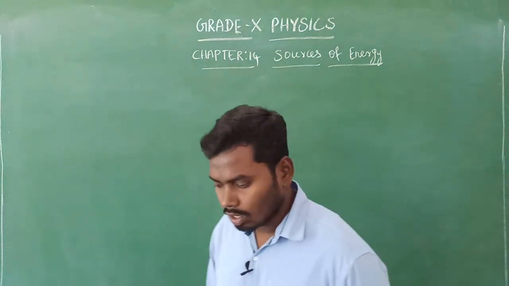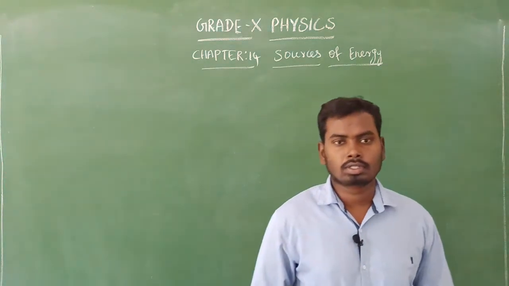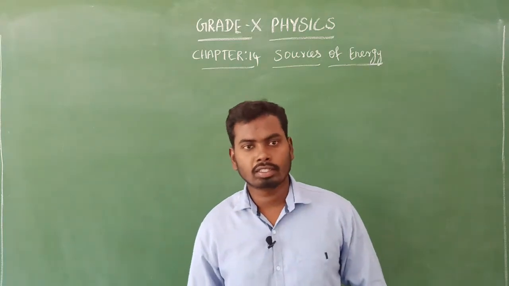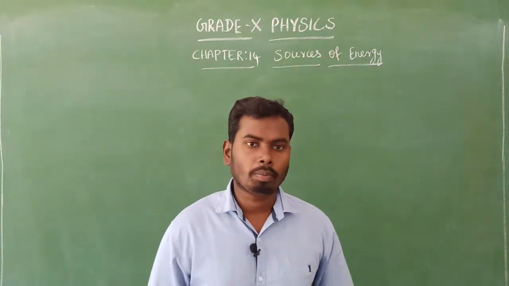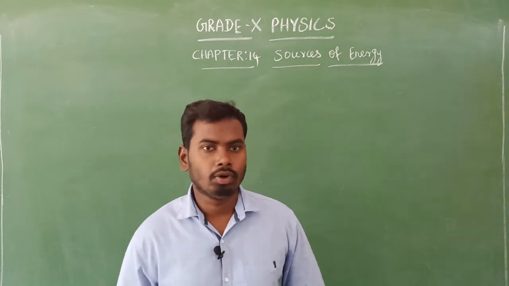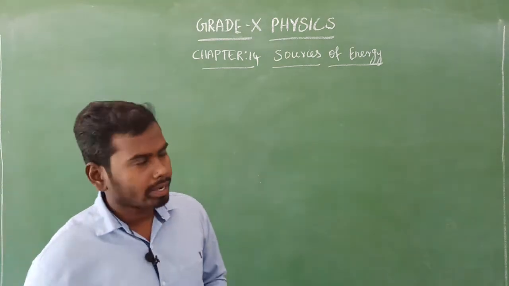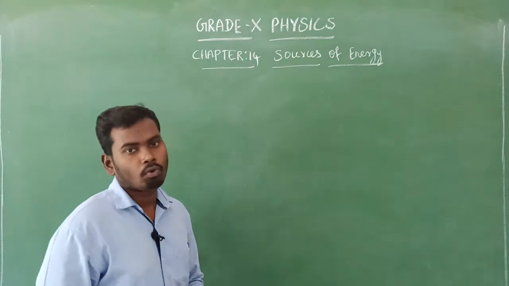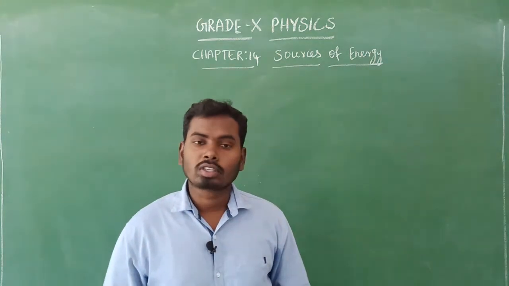So we have completed two lessons. First, light reflection and refraction, that is chapter 10. Then chapter 11, the human eye and the colorful world, we completed. So in this session, we are going to enter into the next chapter 14, that is sources of energy.